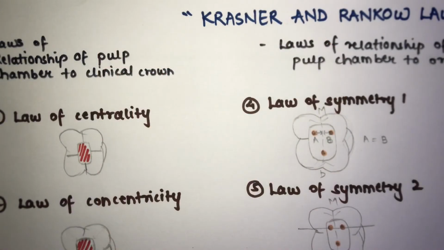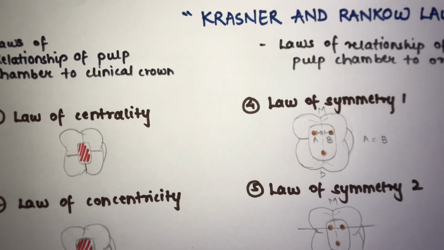Topic is Krasner's and Ranko's law from the access opening from endodontics. Now what is this Krasner's and Ranko's law? For a successful root canal treatment, you need a proper access opening. Locating the number and the position of the orifices on the pulp chamber floor can be difficult sometimes, especially when the tooth being treated is heavily restored, malposed or calcified.